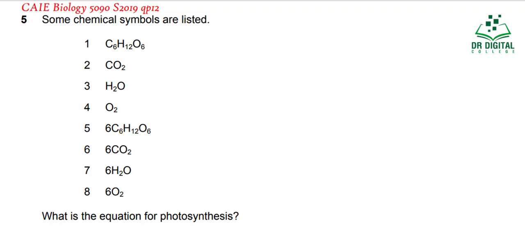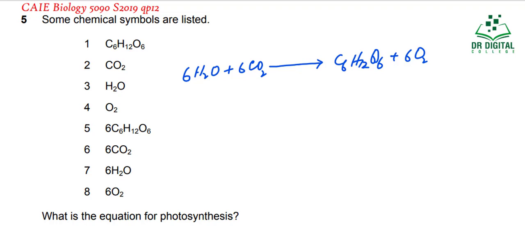Question 5. Some chemical symbols are listed: glucose, carbon dioxide, water, oxygen, 6 glucose, 6 carbon dioxide, 6 water, and 6 oxygen. What is the equation for photosynthesis? So let's first of all write the equation for photosynthesis. We know that this is 6H2O plus 6CO2. It is forming C6H12O6 plus 6O2. So 6 water, 6 carbon dioxide, 1 glucose, and 6 oxygen.